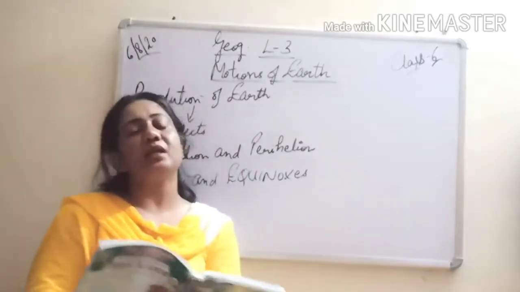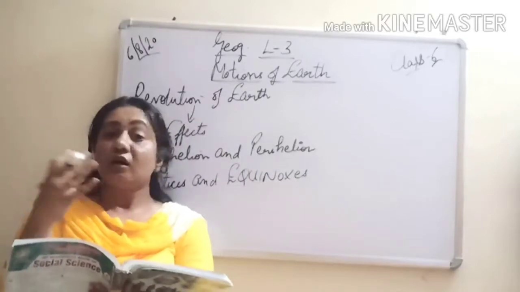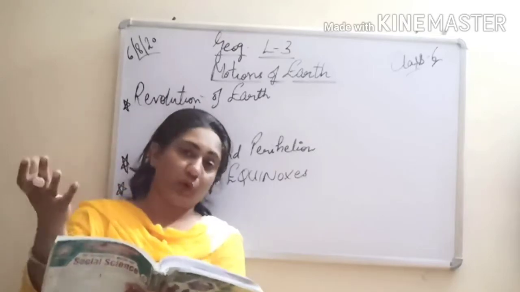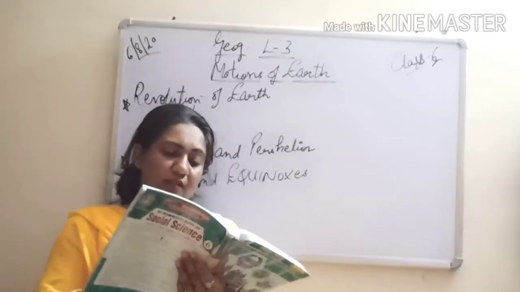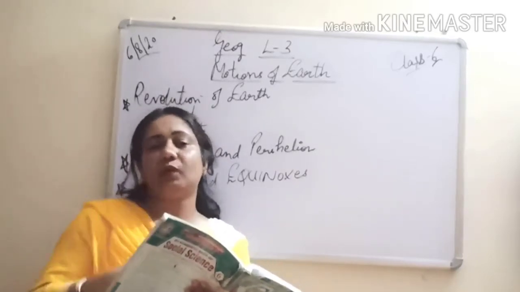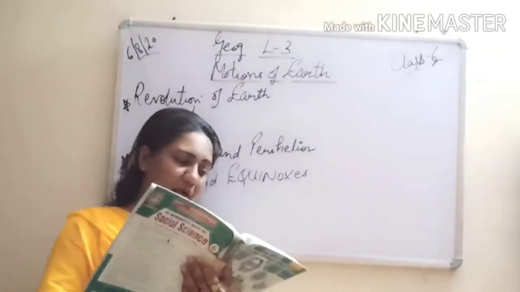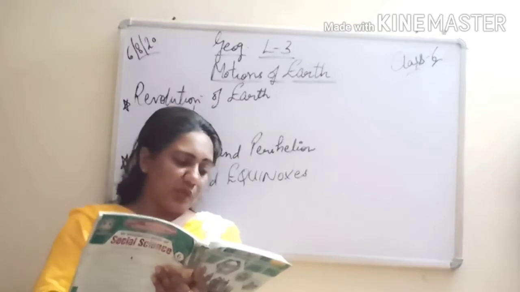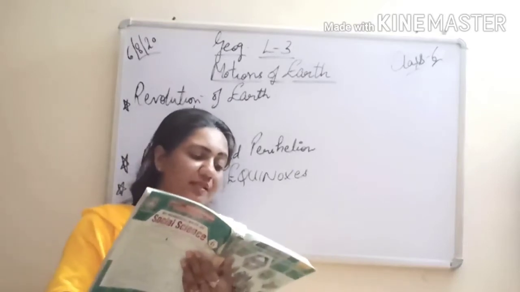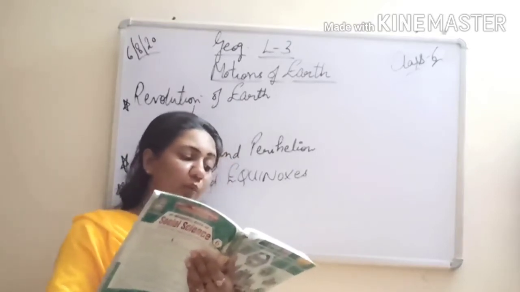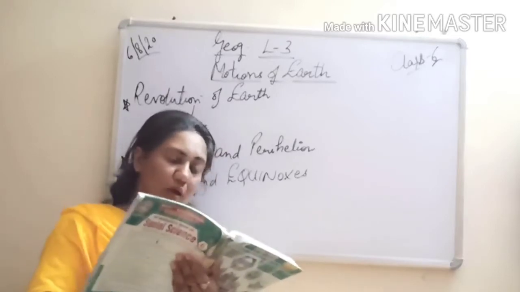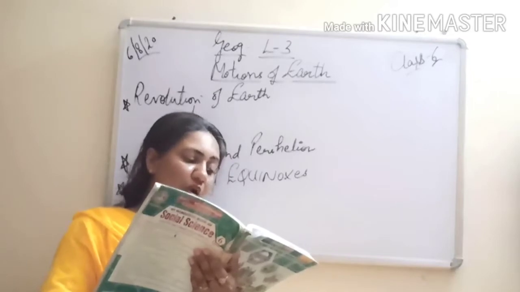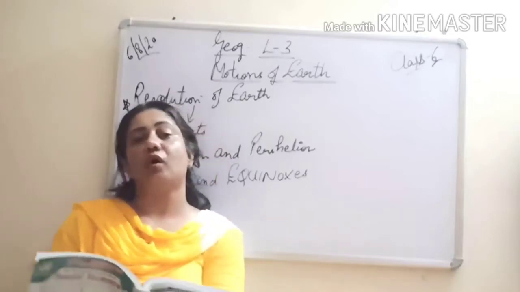But then there can be a separate question on what is summer solstice, what is winter solstice, what is spring solstice, and what is autumn solstice. So this way you can have a separate question, maybe for 2 marks, maybe for 3 marks, right? So you need to learn them independently also. So let's read. The day on which the midday sun shines vertically overhead the Tropic of Cancer or the Tropic of Capricorn, and the duration of the day is the longest in the hemisphere, is called solstice.